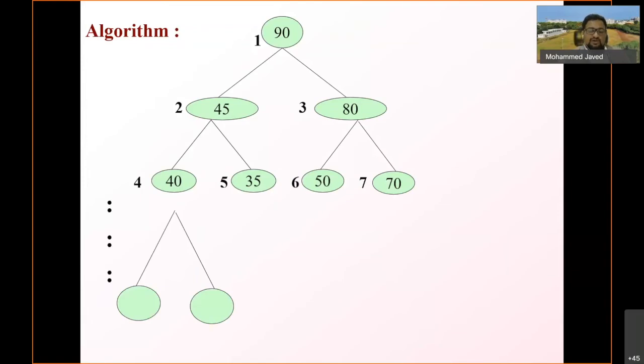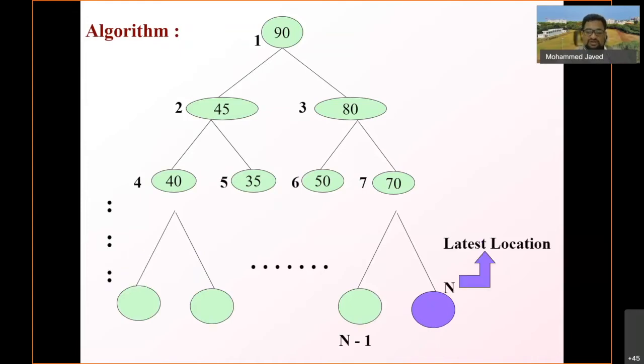This is applicable to all the elements, at the nth location. The latest location would be the nth item.